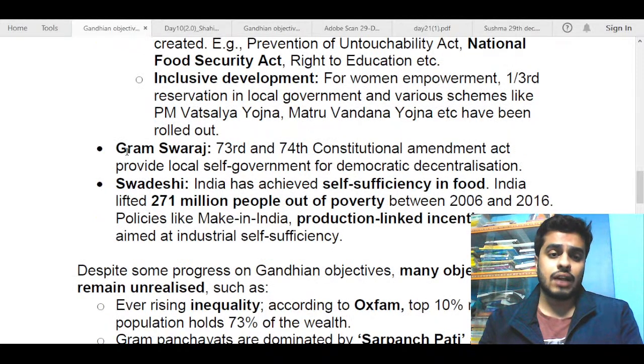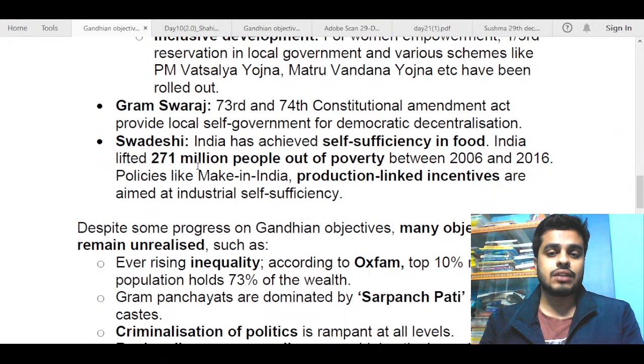Next, talk about Gram Swaraj. This is pretty important. You should have mentioned this, and it is very common also, so you could not afford to miss it. The 73rd and 74th Constitutional Amendment Acts provide local self-government for democratic decentralization. Next is about Swadeshi. Now India has achieved self-sufficiency in food.